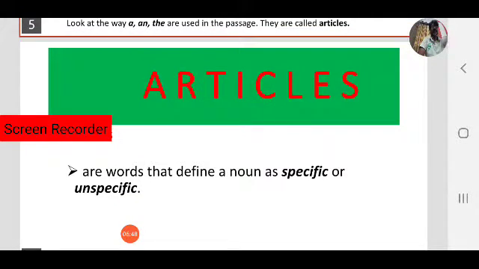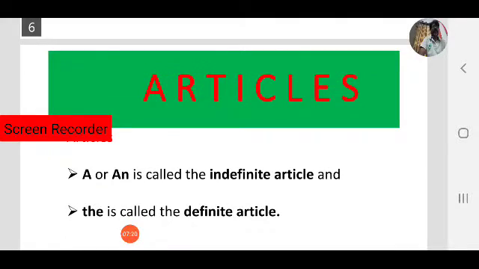So what are articles? Articles are words that define a noun as specific or unspecific, particular or common. Okay, articles are words that define a noun, so they are used before nouns. They define, that is specific means particular, or unspecific, general. So to define a noun as particular or general, we use articles. A or an is called the indefinite article. As we have seen, how many articles are there in English?